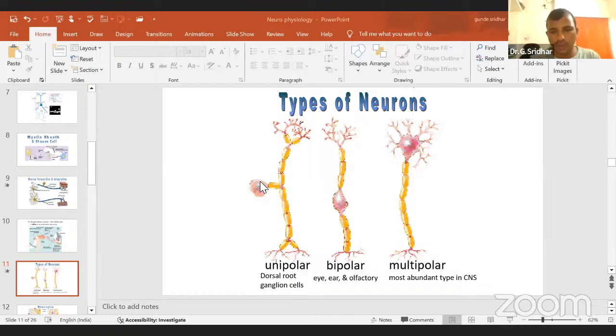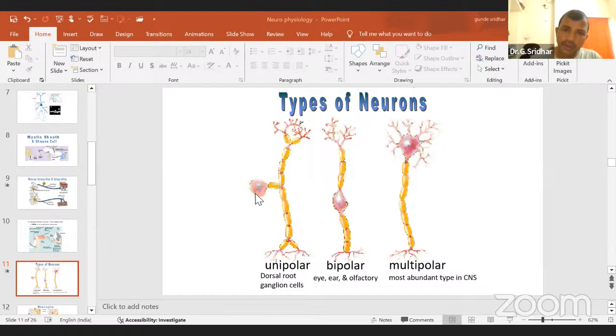What is that? Unipolar neuron, bipolar neuron, and multipolar neuron. In unipolar neuron, uni means single. Out of this slide, I don't know about the previous slide, you will get one question compulsory. If you write competitive exams like JL and DL, out of this slide, you may get one question. If you are getting only single branch, that is called as unipolar. The best example for unipolar is the dorsal root ganglion.